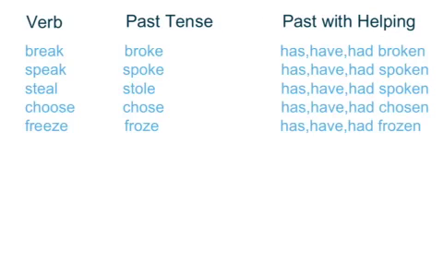In this group, when you have verbs like break, you add an N sound, E-N, onto the end when you use it with the helping verb. So you have break, broke, has broken. Speak, spoke, has spoken. Steal, stole, has stolen. Choose, chose, has chosen. Freeze, froze, has frozen.